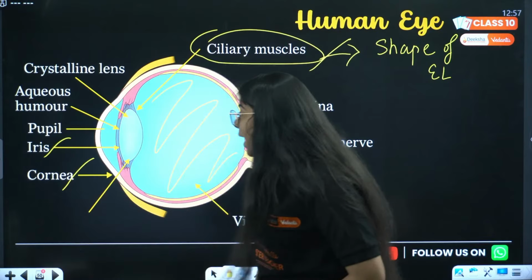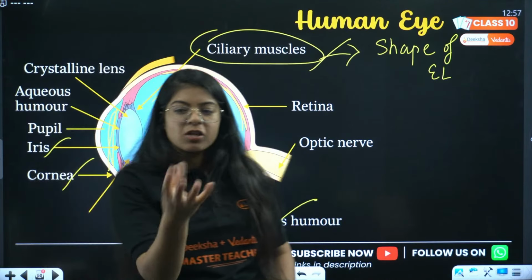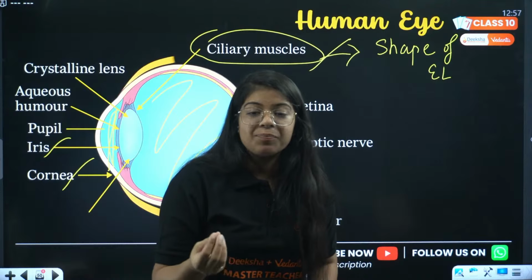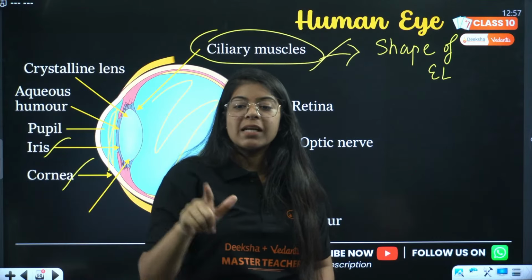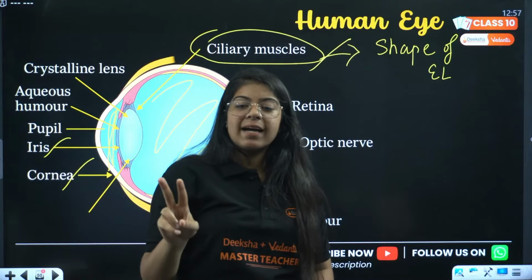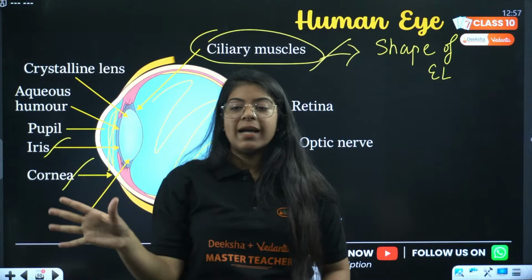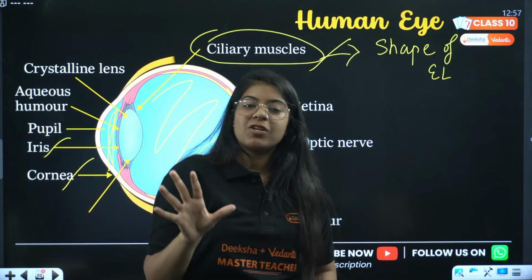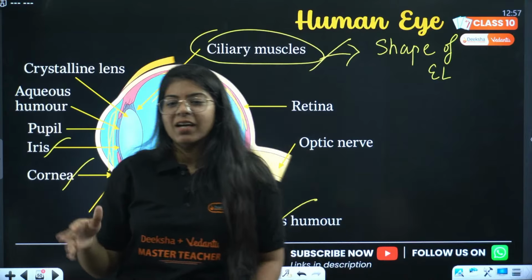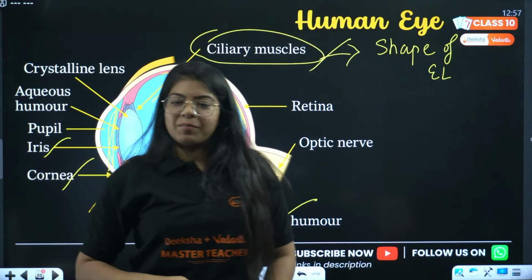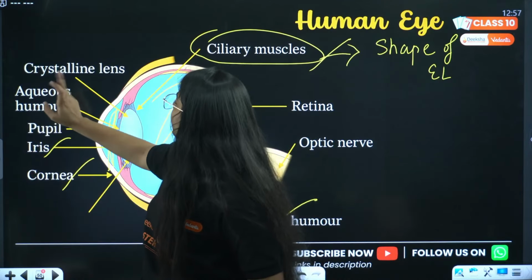Great. So aqueous humor is a jelly-like material that is present between the cornea and the eye lens, and it helps provide oxygen from air to the eye lens and maintain the pressure of the eye lens. Done? Okay, thank you. Welcome, everyone. Next question. We are done with aqueous humor.